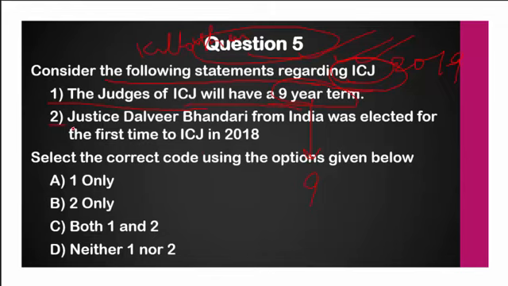And what is the second statement? Justice Dalveer Bhandari from India was elected for the first time to the ICJ in 2018. At first instance it may look like a correct statement, but it is actually wrong, because he was not elected for the first time, he was re-elected to the ICJ. You should remember the minute details also, because of the increasing competition, UPSC may trick you with these types of statements. So he is re-elected as a judge of the ICJ. The first is correct and the second is wrong. Hence the correct answer here will be A, that is 1 only.